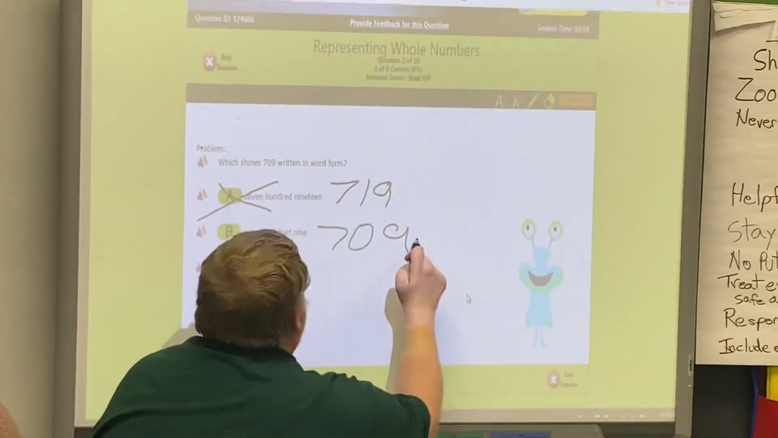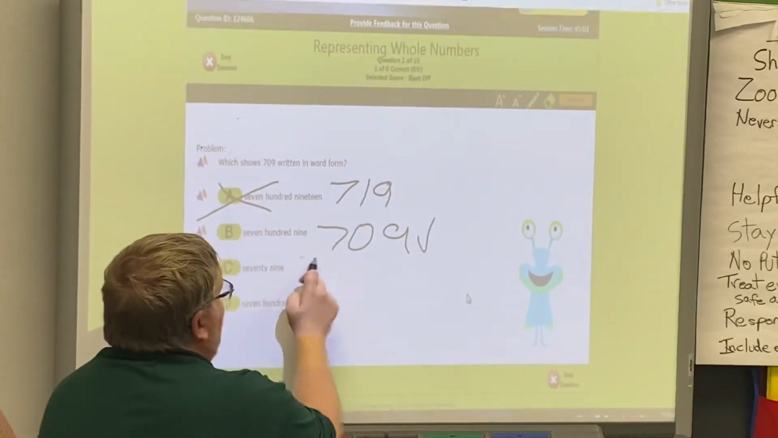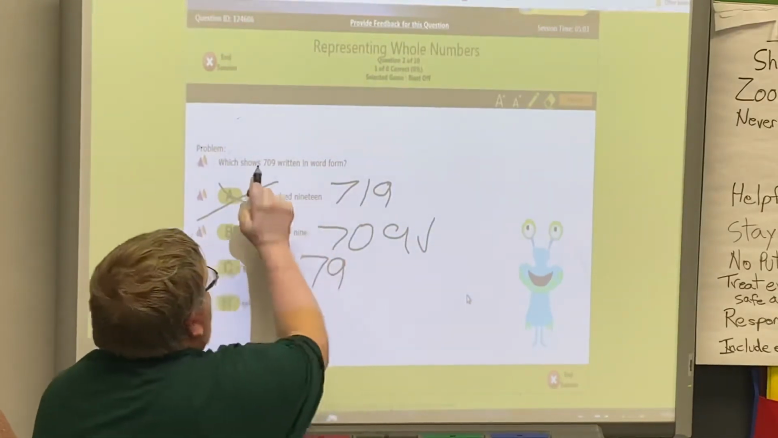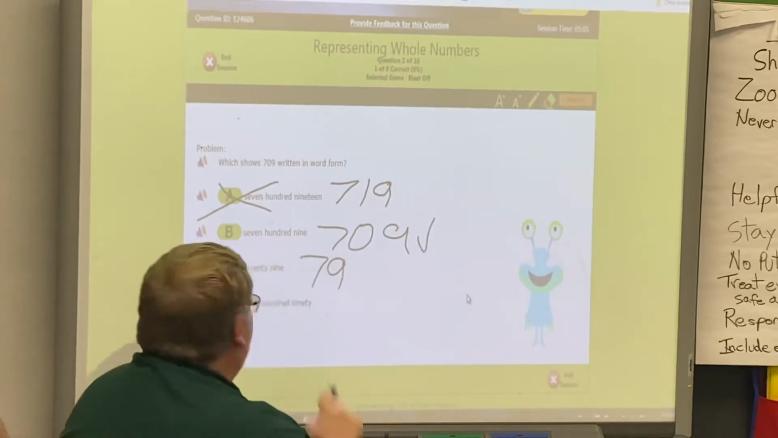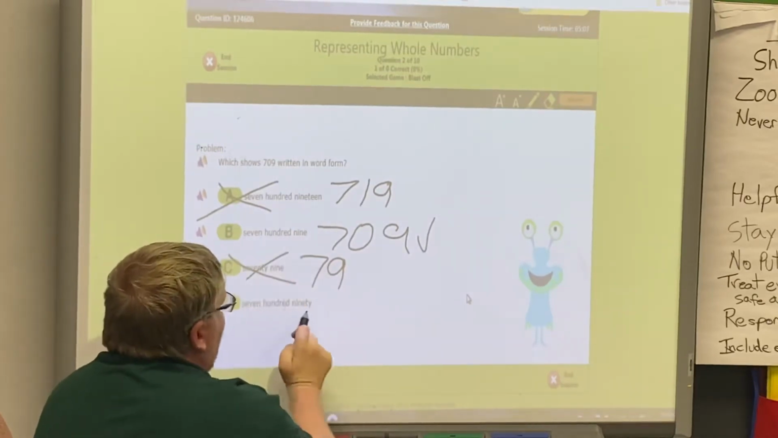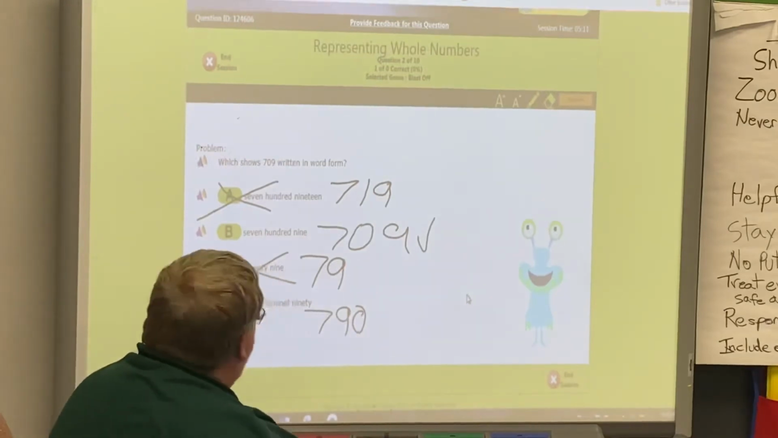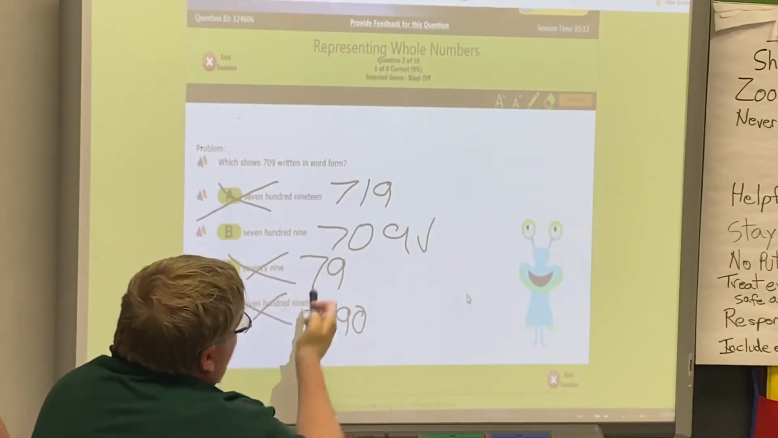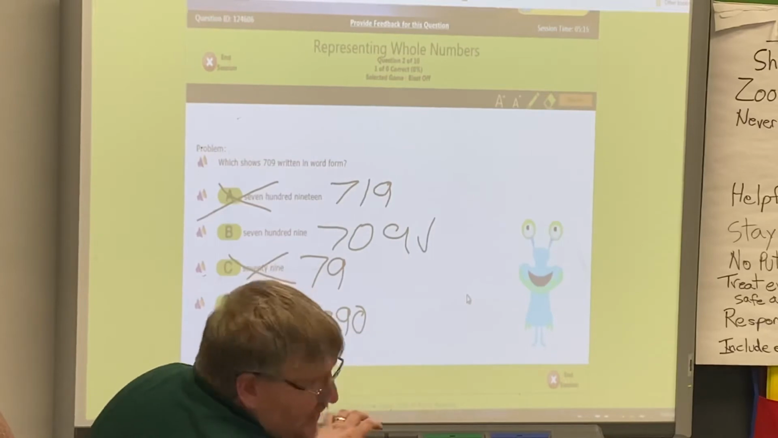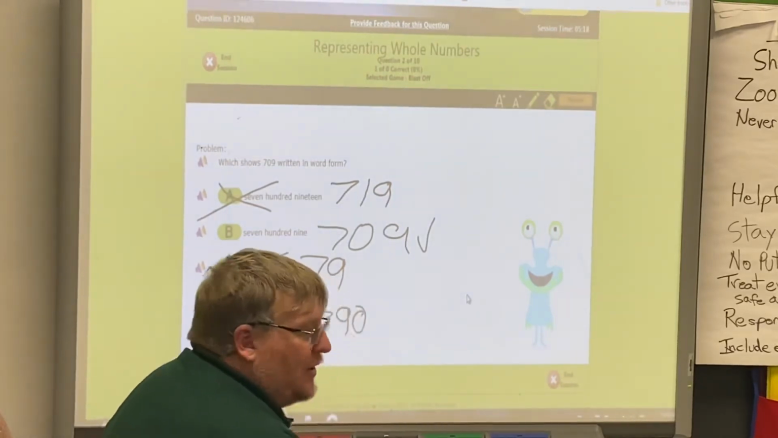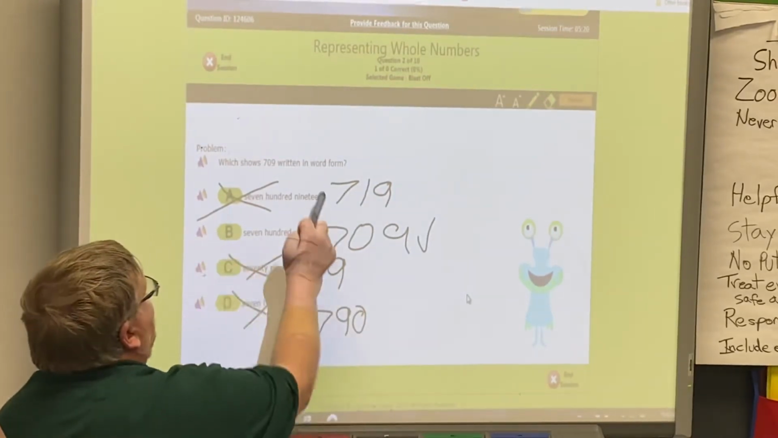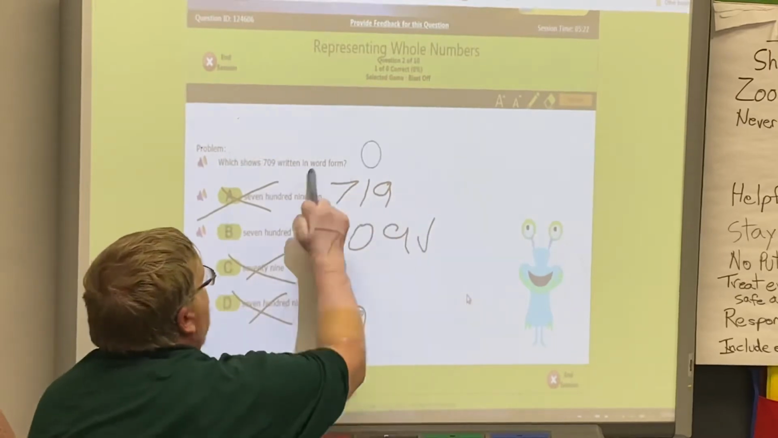So far, so good. This one says 79. Is that the same as 709? No. And this one says 790. That one doesn't match. So what I do, friends, is I go through and I write next to each one, show my work. When I show my work, my grade goes up. The answer is B.